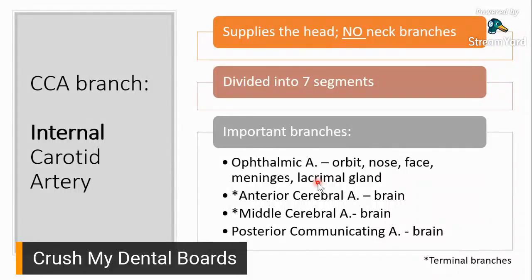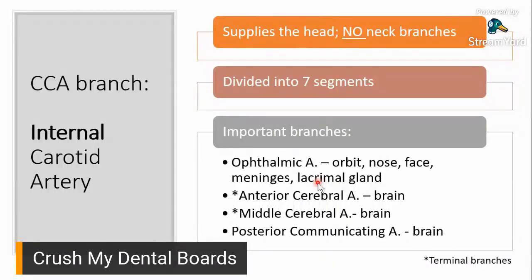Okay? In my opinion, if you know the 7 segments, well, it's good to know. I don't think it's that important, but check it out. C6 and C7, those two I would believe are important kasi C7 would be your terminal branch.